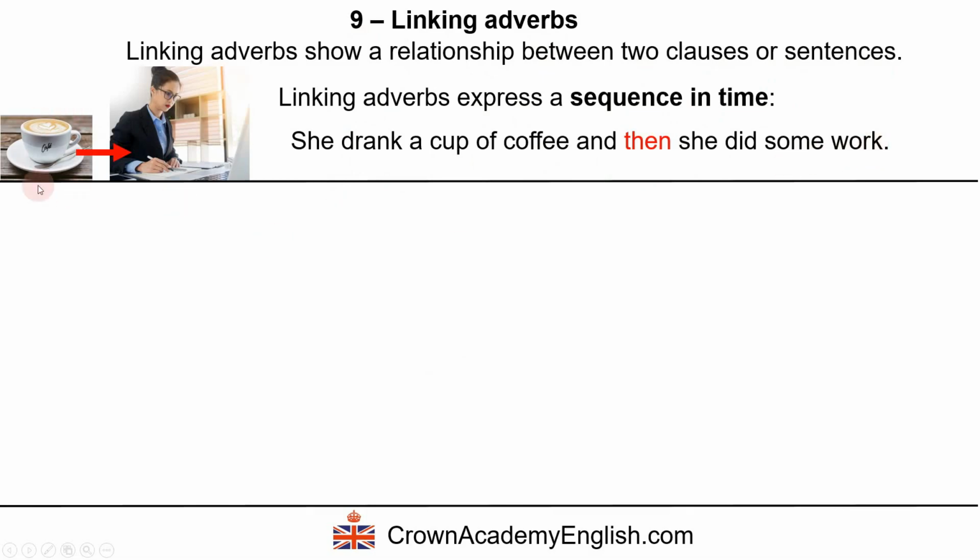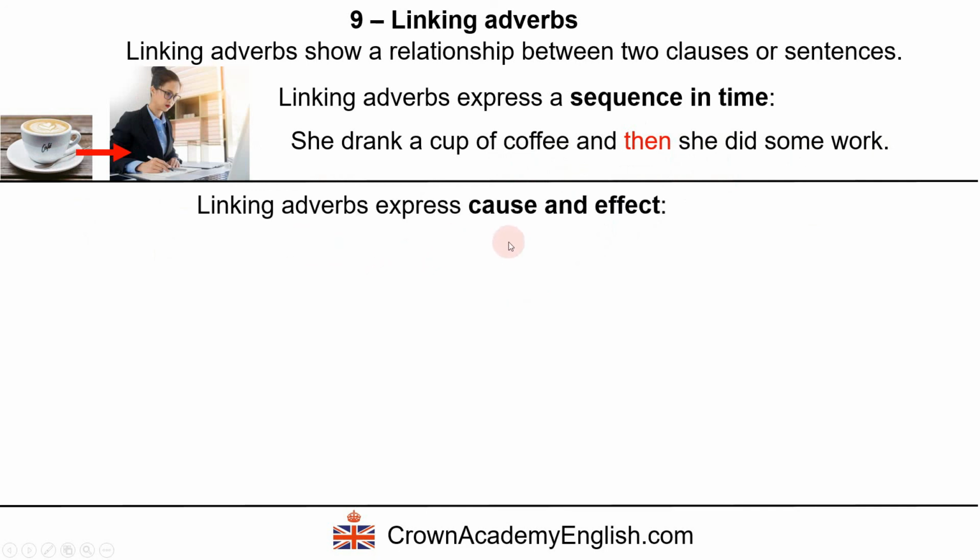So she did this first, and second, she did this. So this happens before this. And the word then, this is the linking adverb, links the two clauses together. It's in the middle.